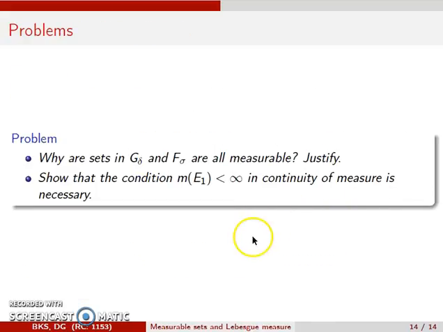Please try this problem after going through the section carefully. First, why are sets in G delta and F sigma all measurable? Justify. And secondly, show that the condition that measure of E1 is finite in continuity of measure is necessary.